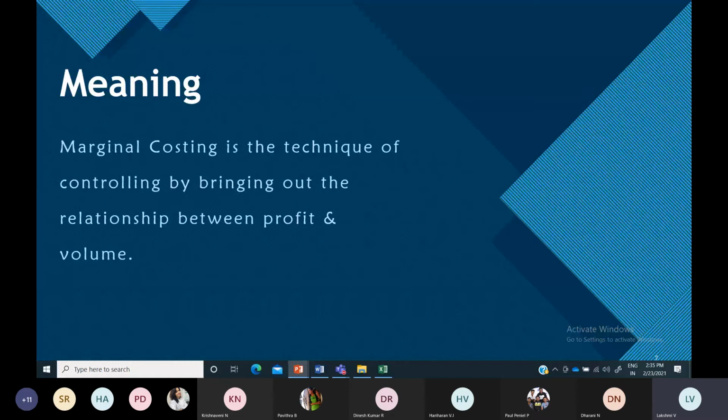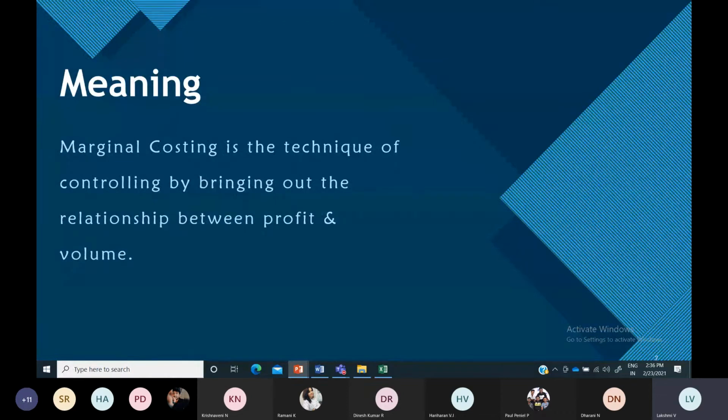One more costing is also there, absorption costing. In absorption costing, every cost or total cost is considered. Both fixed cost as well as variable cost, everything is taken into consideration under absorption costing. But under marginal costing, they are particularly focusing on variable cost, because variable cost will have some impact on the profit, which helps you to determine the selling price.